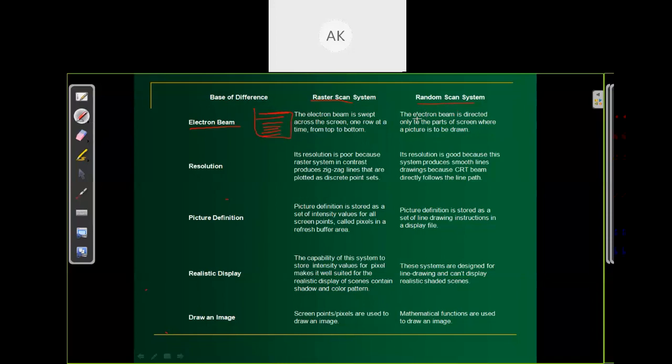But in the random access system, the electron beam is directed only to the part of the screen where a picture is to be drawn. In this random system, we are just moving our electron beam to only that part of the screen where the picture is actually to be drawn. We are not completely scanning the display.